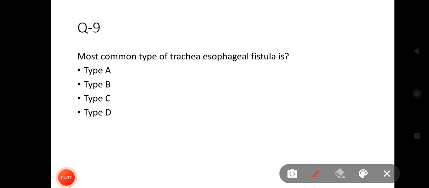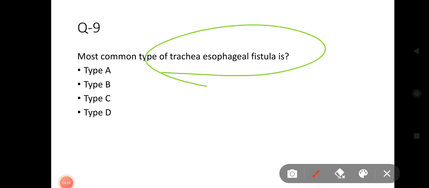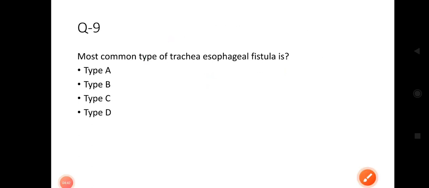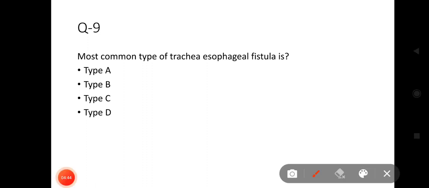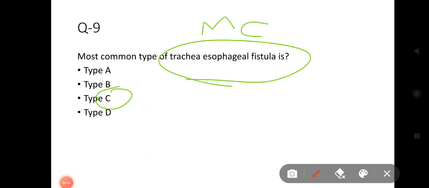Now, another question: most common type of tracheoesophageal fistula. These are direct one-liner questions. The answer is C, that is type C. So the most common type of tracheoesophageal fistula is type C.